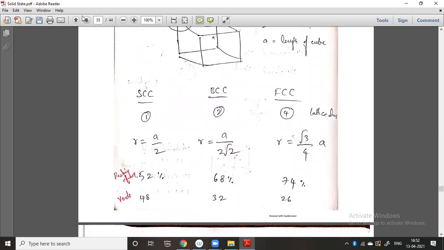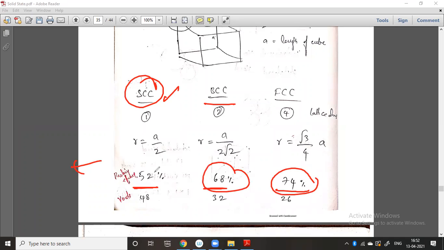See here, the value of packing fraction is 52% in case of SCC, 68% in the BCC, and in the FCC it is 74%. So this percentage is very, very important here. So what is the reason for this?